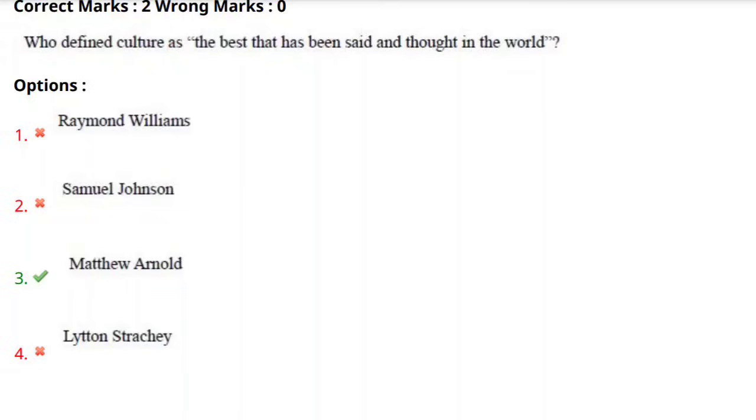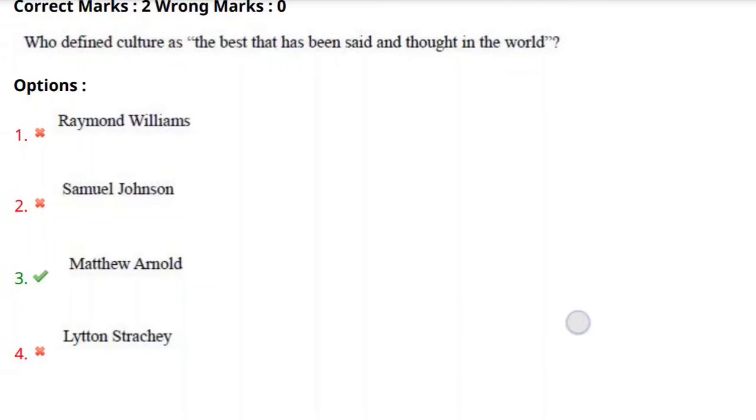In 1869 he also published a famous book, Culture and Anarchy. Whenever you find the term culture, you can relate it with Matthew Arnold, because the famous work Culture and Anarchy was written and published by him in 1869.